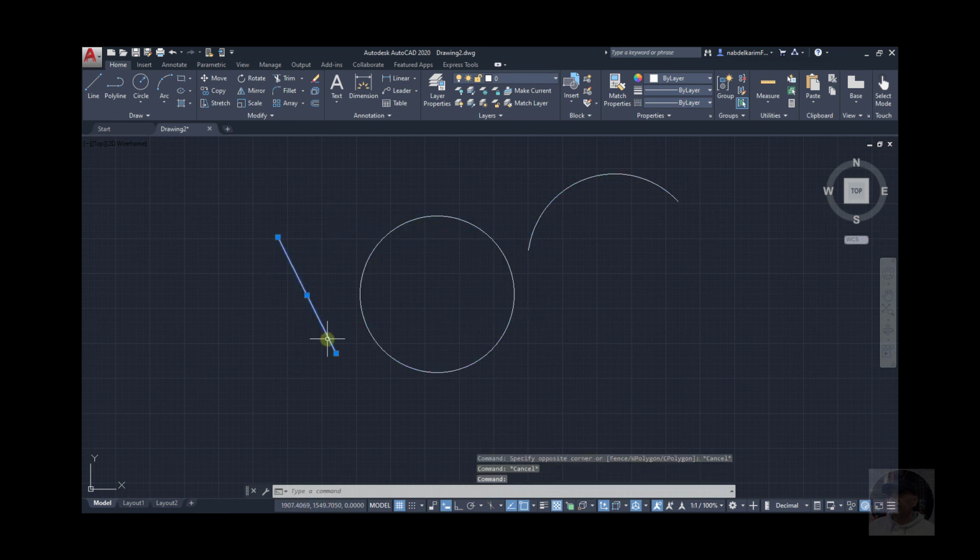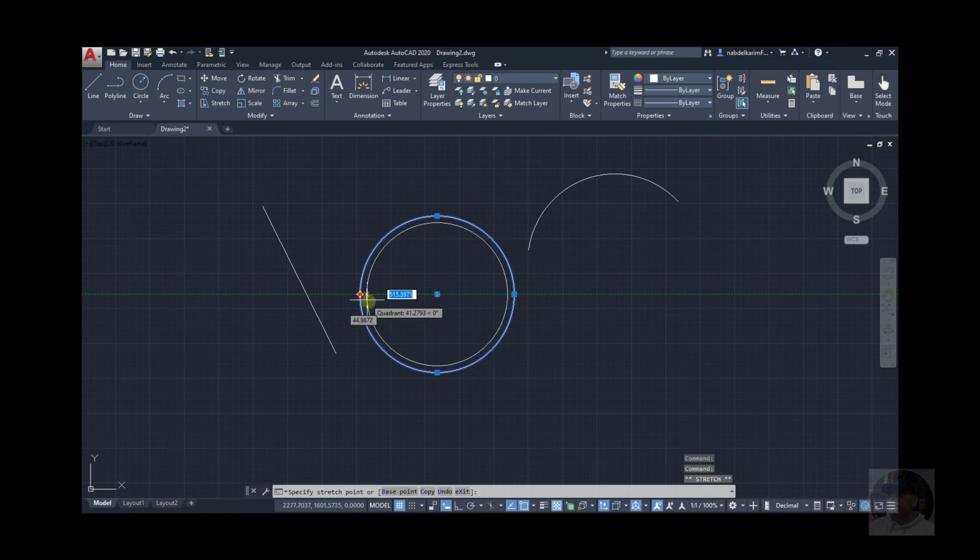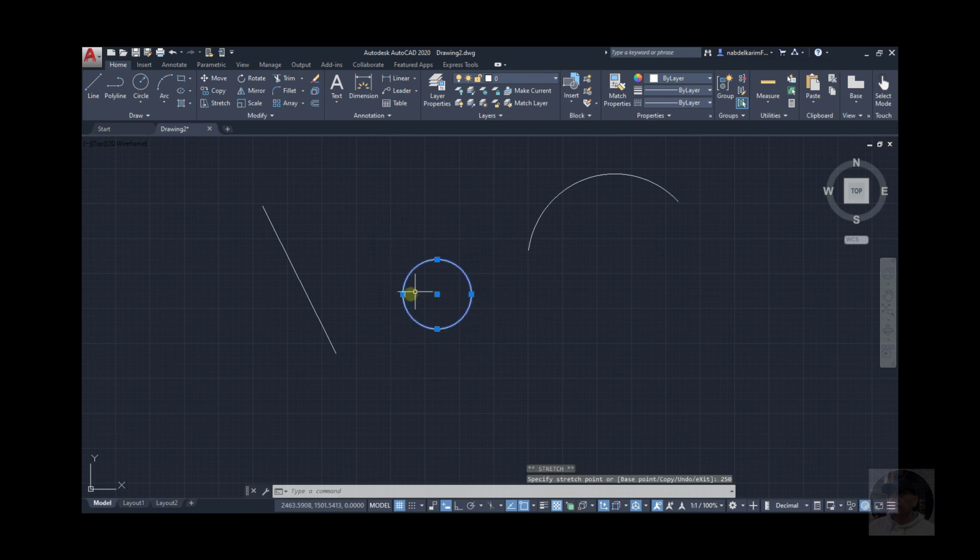So if I select this and I enter, for example, a value of 450, it will make the length of it 450. You can, for example, with the dynamic input, enter the radius of the circle, let's say 250, okay, or 500. Okay.